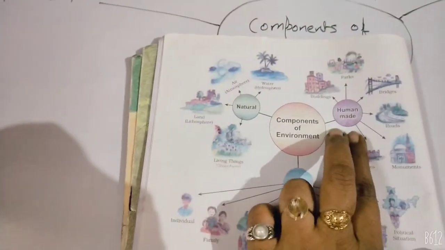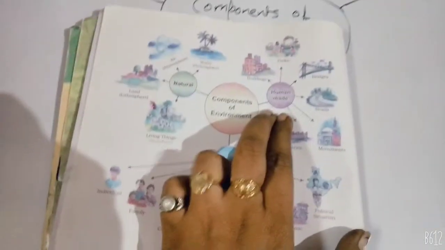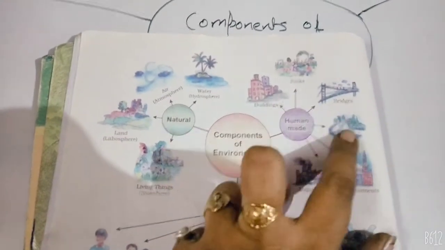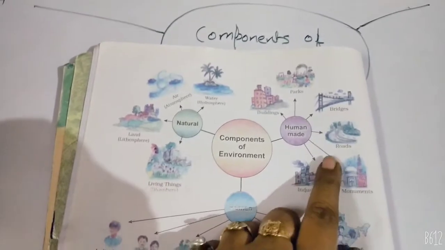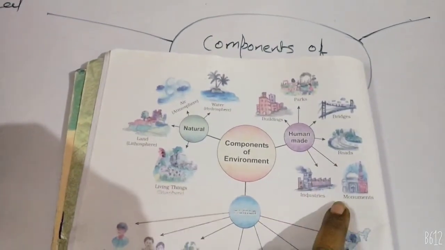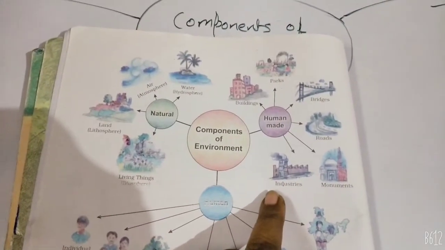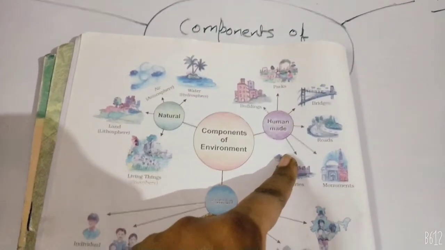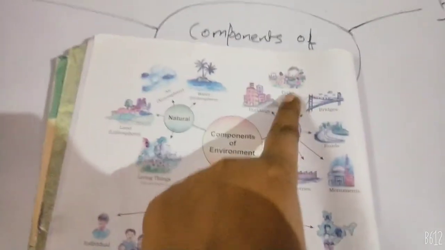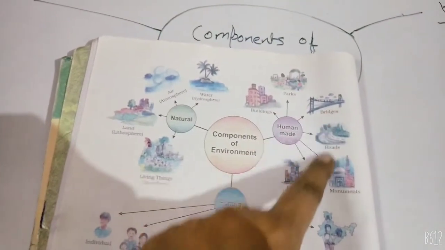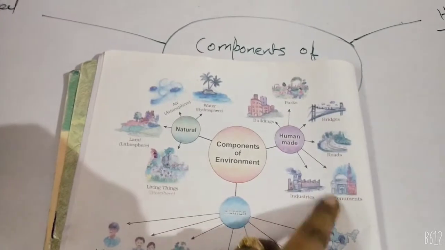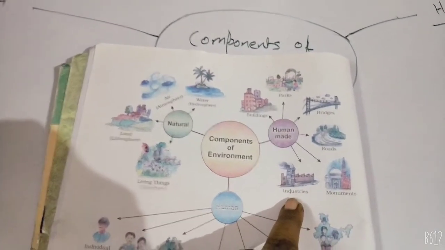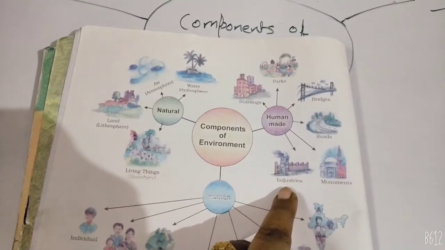So in this human made environment you have buildings, parks, bridges, roads, monuments, industries. These are the human made environment which humans have made, like buildings, parks made by human, bridges made by human, roads made by human, monuments made by human, industries made by human. All these are the human made environment.